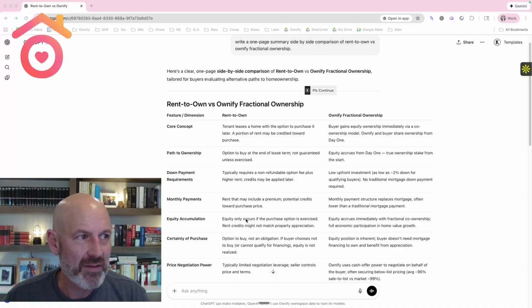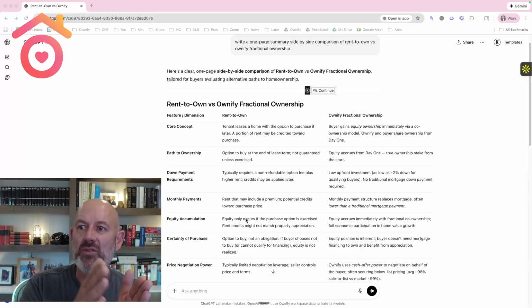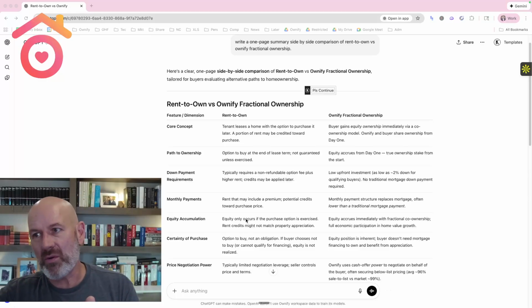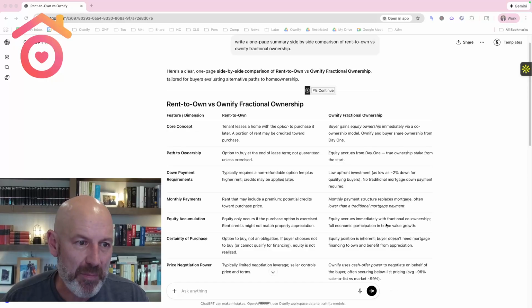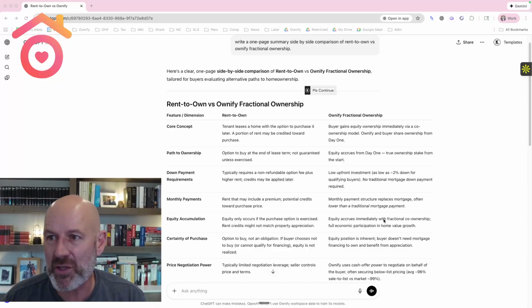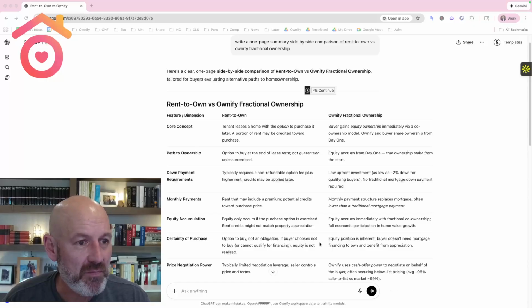That's correct. As the name implies, rent to own means rent to own. And the big difference in fractional ownership is equity accrues every month as the customer buys shares in the home. So that is probably the biggest difference between rent to own and fractional ownership: the customer is a bona fide owner throughout the length of the term and increases ownership over time.